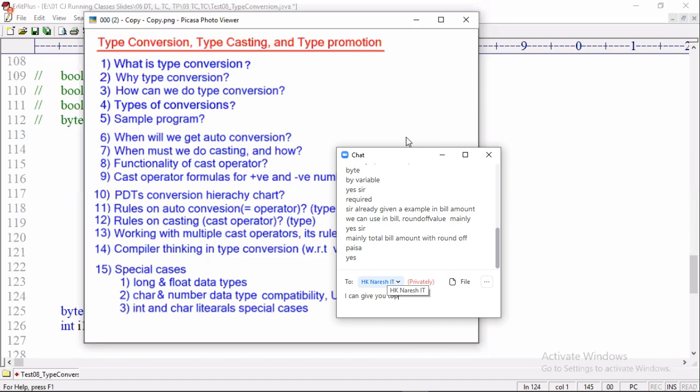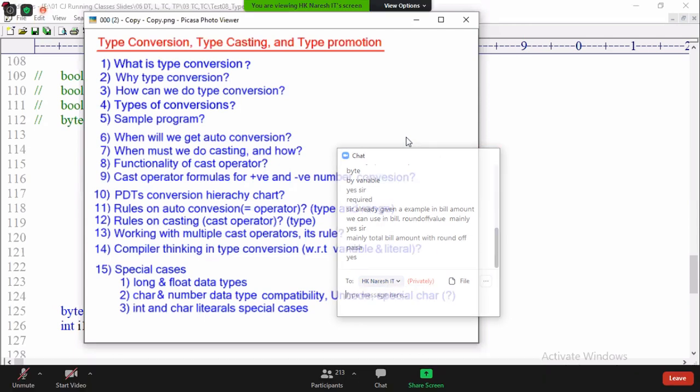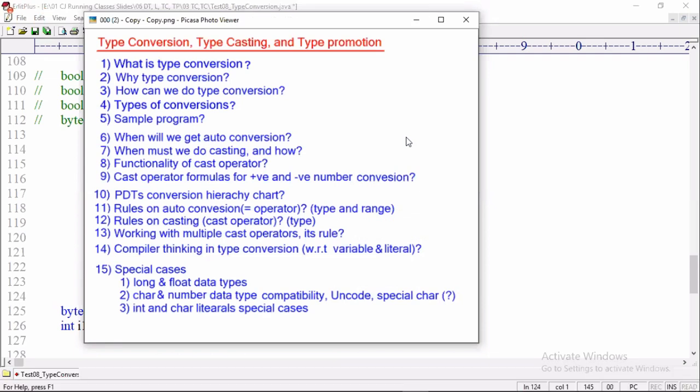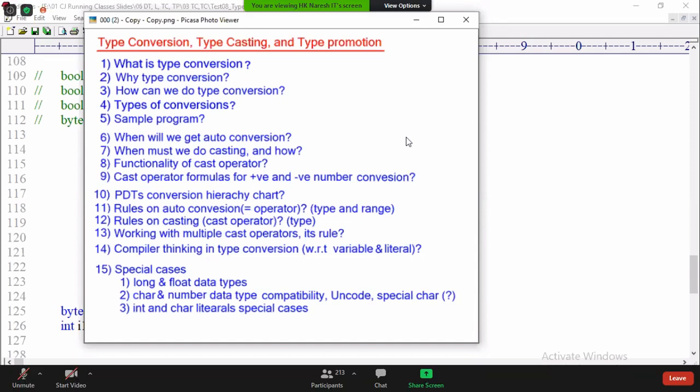Read the material, you will understand. Read the data type chapter, literals, I hope I started. Read the material, you will understand everything. And if possible, I will let you know in other batches. If you have any questions, just post in our group, then your friends will answer it, your seniors will answer it.